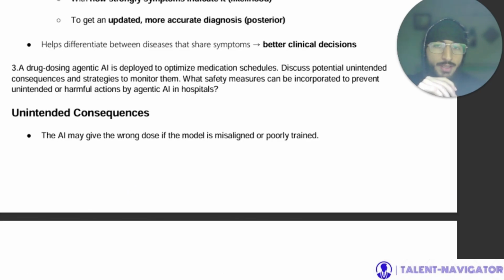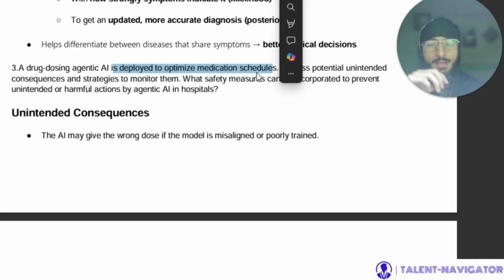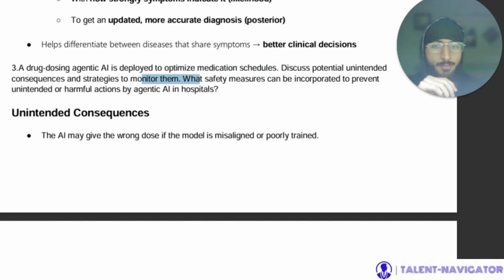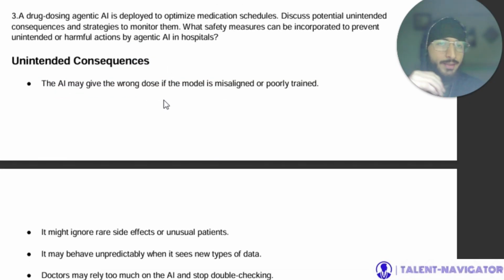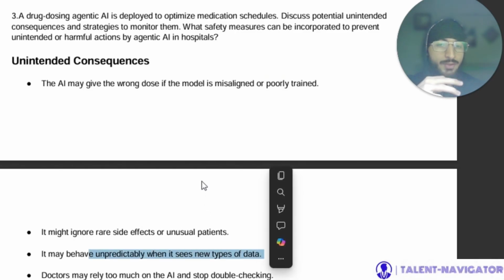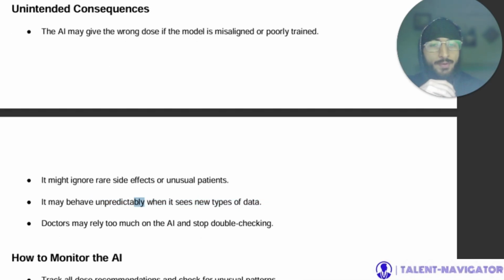Now, a drug dosing agentic AI is deployed to optimize medication schedules. Discuss potential unintended consequences and strategies that we can use to monitor them, and what safety measures can be incorporated to prevent unintended or harmful actions by agentic AI in hospitals. So some unintended consequences I'll discuss. The AI may give the wrong dose if the model is misaligned or poorly trained. It might ignore rare side effects or unusual patients. It may behave unpredictably when it sees new type of data, if it has not generalized well, or if it has overfitted. Then doctors may also rely too much on the AI and stop double checking.